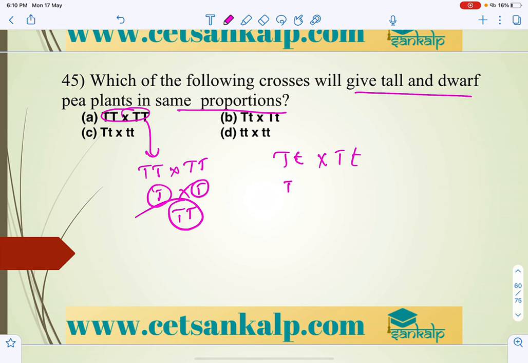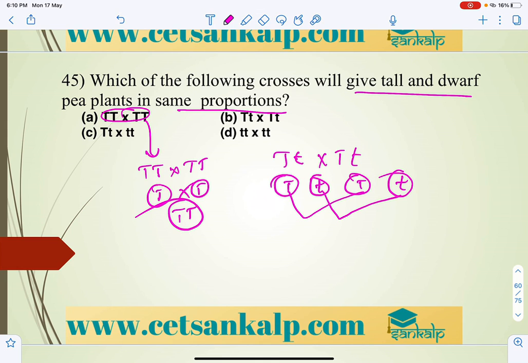It will give TT. So this is what we can write, TT, T. Whenever we cross this, it won't give, right?